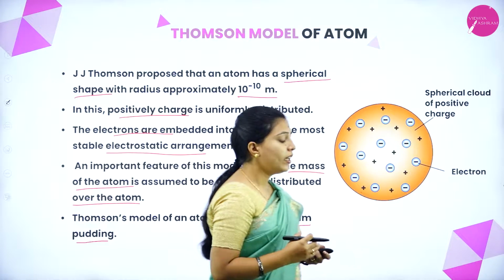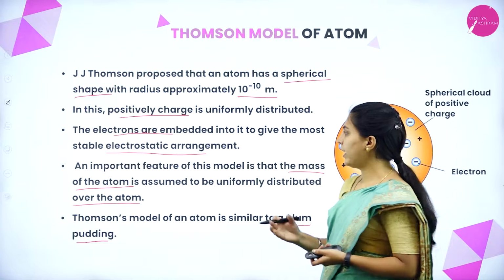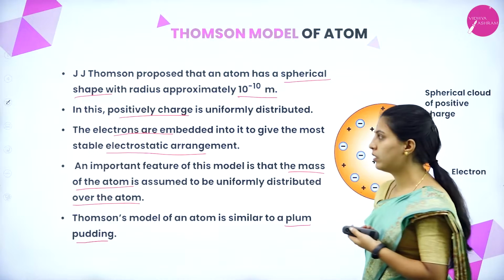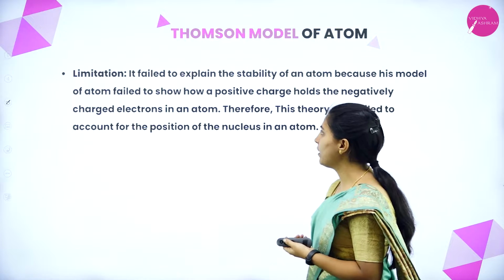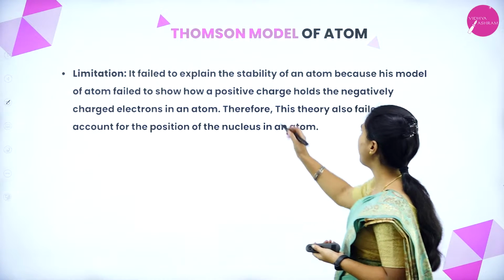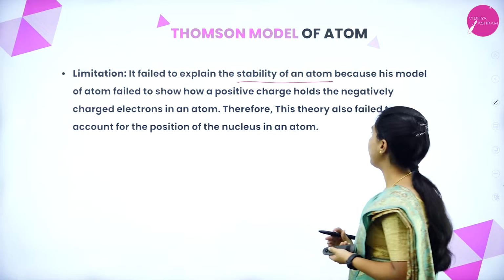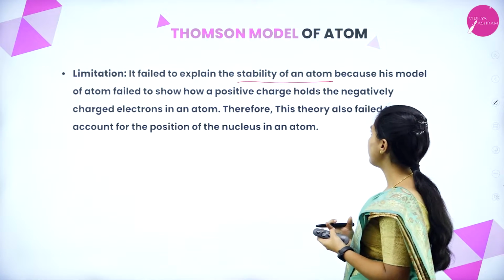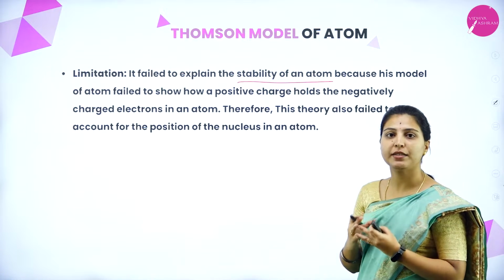There are also some limitations of the J.J. Thomson atomic model. It failed to explain the stability of the atom, because his model failed to show how a positive charge holds the negatively charged species.